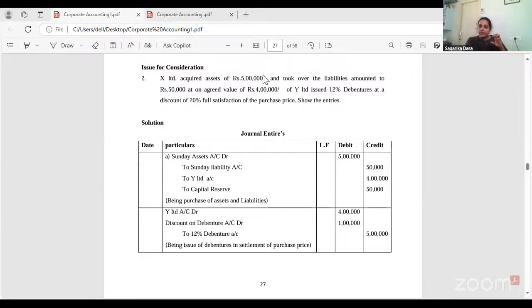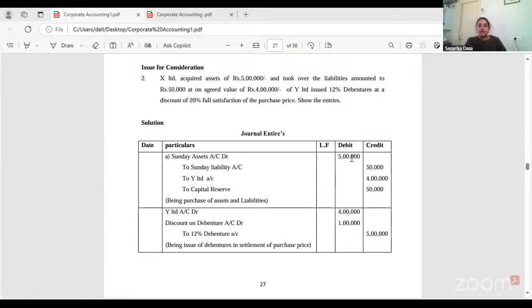The assets I have taken are 5 lakhs. The liabilities I have to pay are 50,000. And I am agreeing to take the assets at 4 lakhs. That is, purchase consideration is your 4 lakhs. So for the same thing, if you enter the journal entries, sundry assets account debit, we have taken 5 lakhs. To sundry liabilities, 50,000 is a liability. Then to Y Limited, that is 4 lakhs is a purchase consideration, which we are giving to Y Limited.